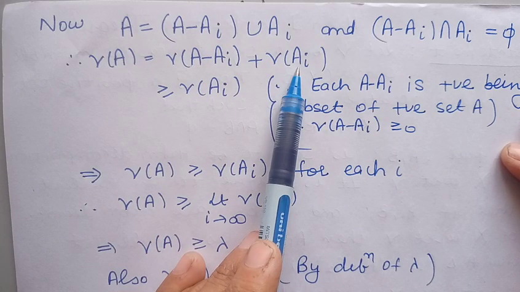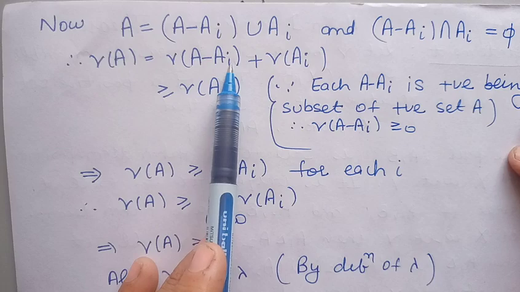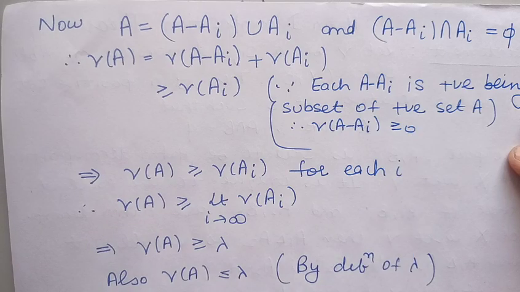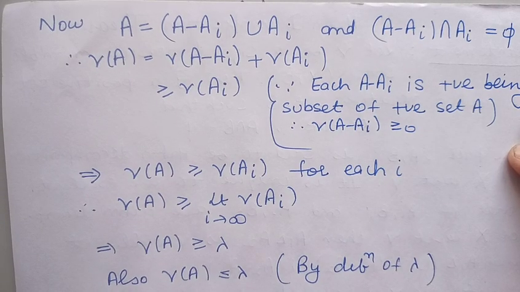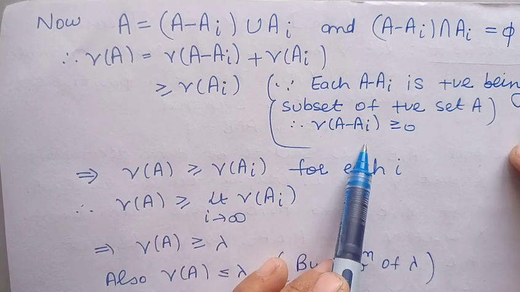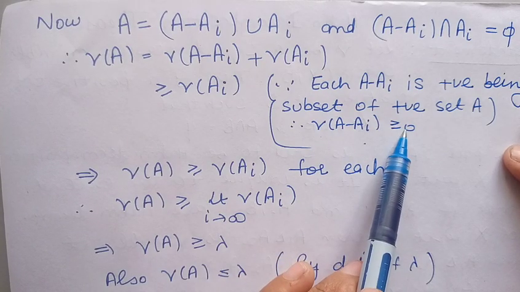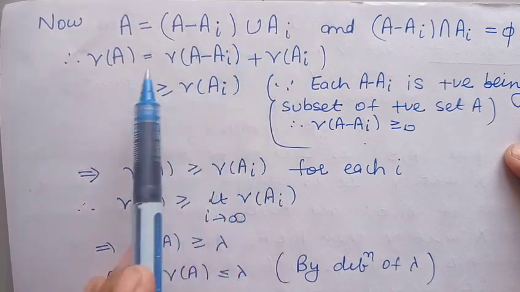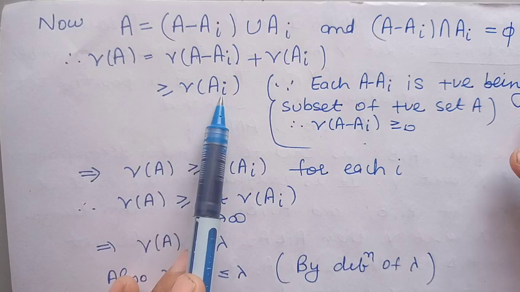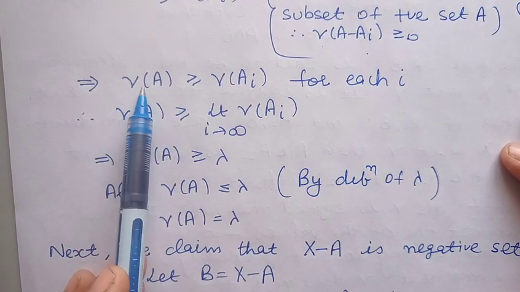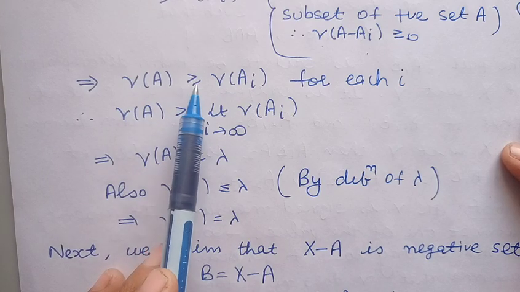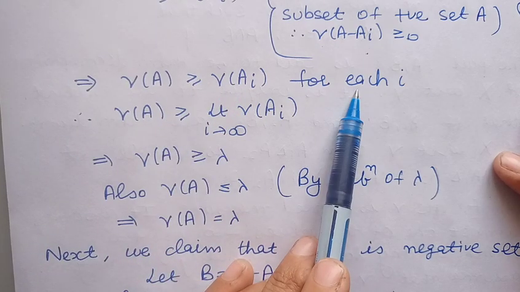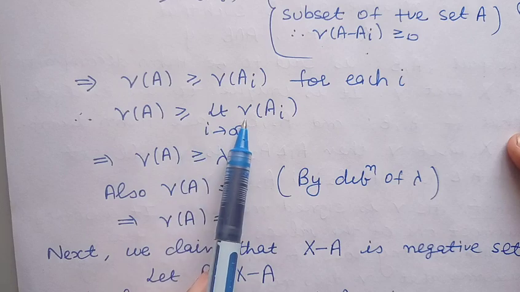A_i. Now, because the set A minus A_i is a subset of the set A, and A is a positive set, and a subset of a positive set is again positive, the measure of the set A minus A_i will be greater than or equal to 0. Now, because this is greater than or equal to 0, this expression will be greater than or equal to the measure of A_i. So we can say that the signed measure of A is greater than or equal to the signed measure of A_i. And because this is true for each i, it will be true for their supremum value also.